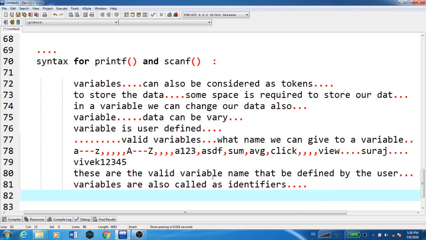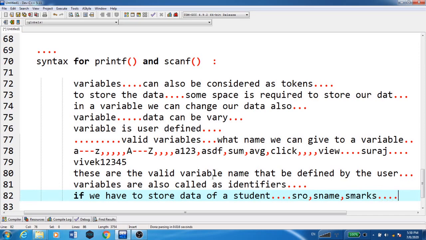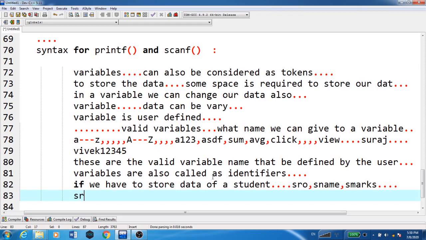Now, why do we call them identifiers? For example, if we have to store data of a student, what are the particular properties or details about a student? Student roll number, student name, student marks. So by seeing SRO, we can say that SRO is nothing but the roll number of a student, that is, we are able to identify the data. For that purpose, variables can also be called identifiers.